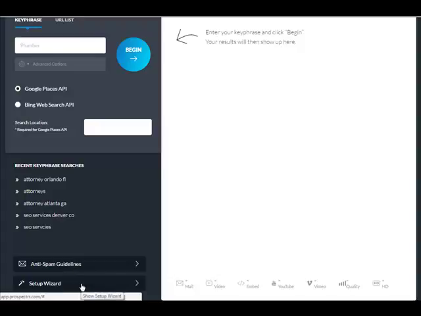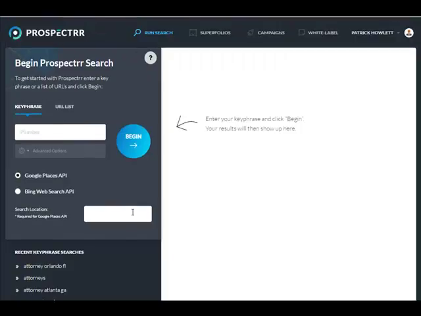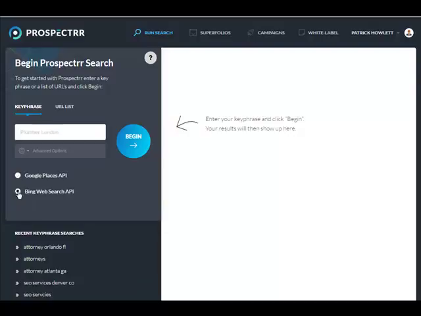And then this is a setup wizard in order to set up the APIs for Google Places and Bing. This is a compliant piece of software, okay? So we're not hacking anything. We're going straight to, and compliant with, how Google Places and Bing want us to do this. So I'm going to go ahead and go into Bing right here.